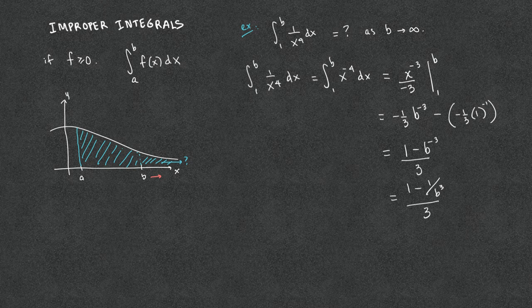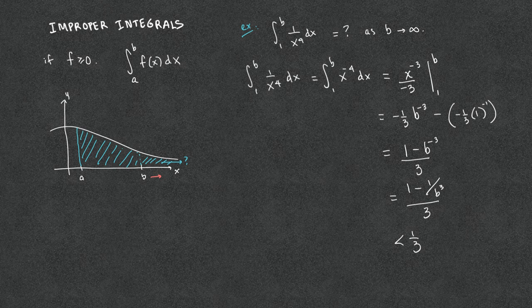As b gets larger and larger, b cubed gets even larger, and 1 over b cubed gets smaller. Thus, as b goes to infinity, 1 over b cubed approaches 0. Thus, (1 minus 1 over b cubed) over 3 remains less than 1/3. That means this integral will remain less than 1/3.